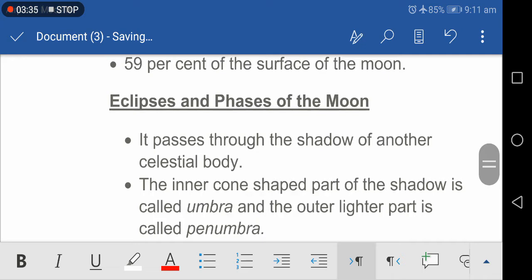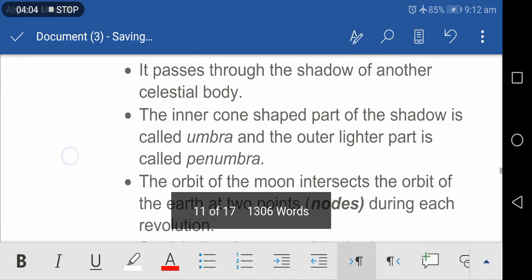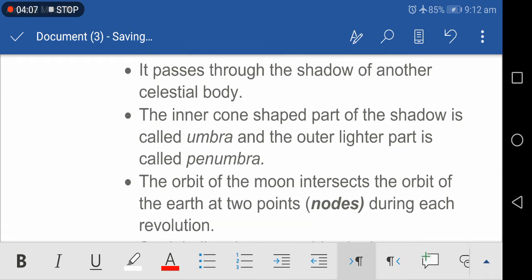The next one is eclipses and phases of the moon. An eclipse is a complete or partial obstruction of light from a celestial body as it passes through the shadow of another celestial body. The inner cone-shaped part of the shadow is called umbra and the outer lighter part is called penumbra. While going around the earth and the sun indirectly, the orbit of the moon intersects the orbit of the earth at two points, nodes, during each revolution. When the sun, moon and the earth are in a straight line, they are said to be in syzygy.